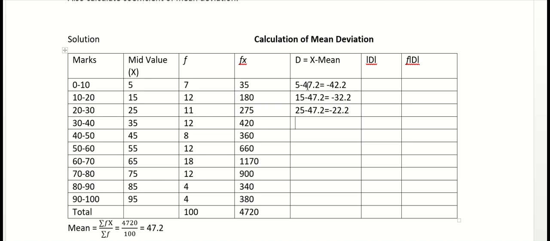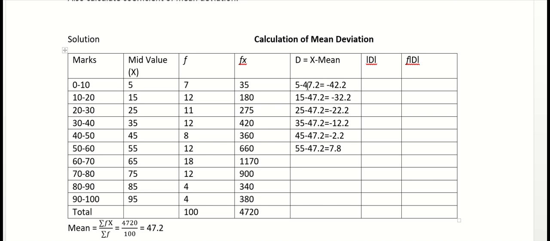Then we have 35 minus 47.2, we get minus 12.2. Then we have 45 minus 47.2. This becomes minus 2.2. Then 55 minus 47.2, we get 7.8.